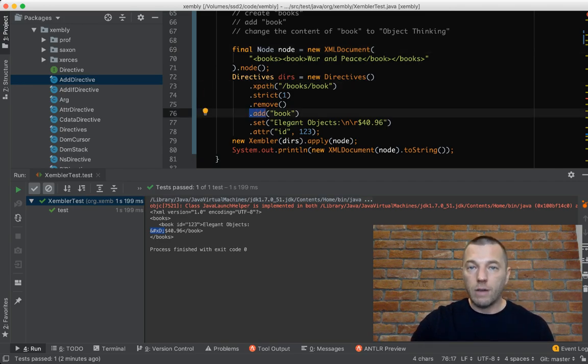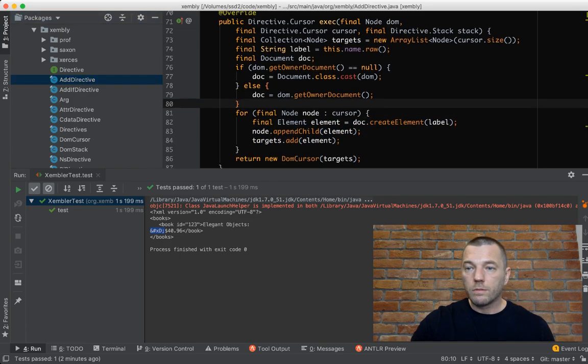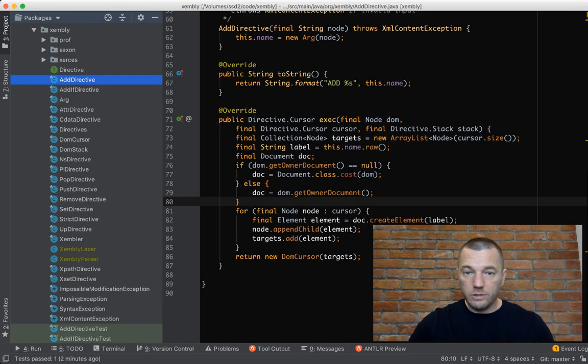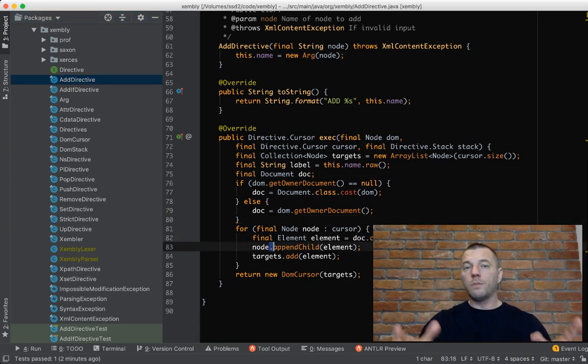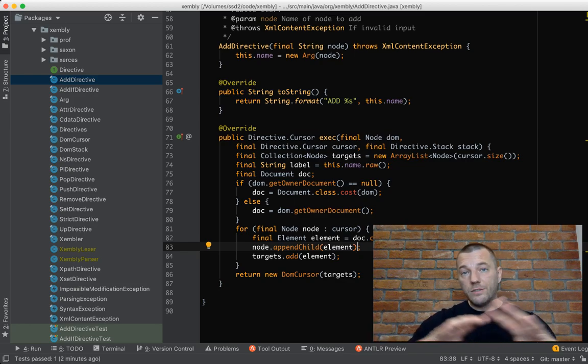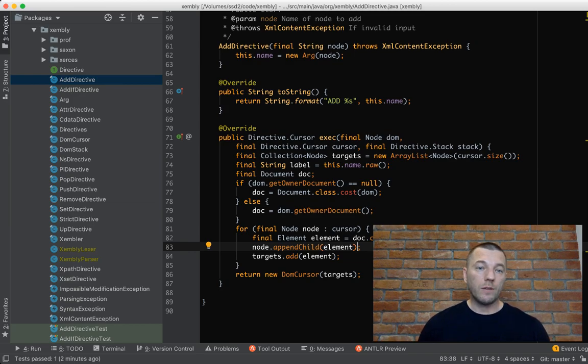I'm creating elements, appending child. So I'm using the normal, real, standard Java implementation for XML manipulations, but I decorated it with a way better syntax, way simpler, and way more effective.